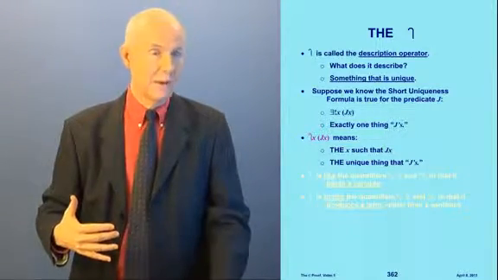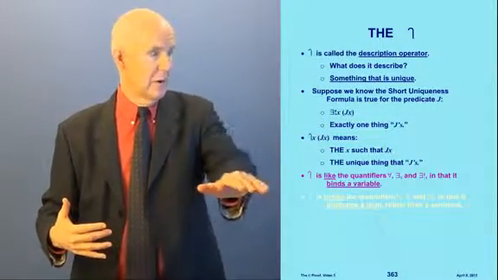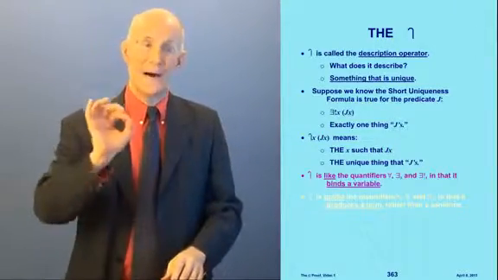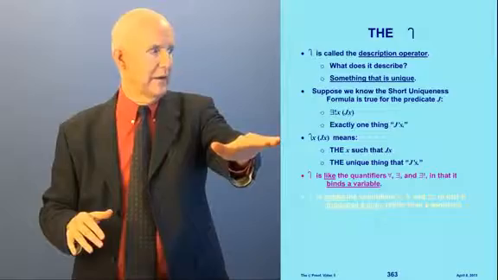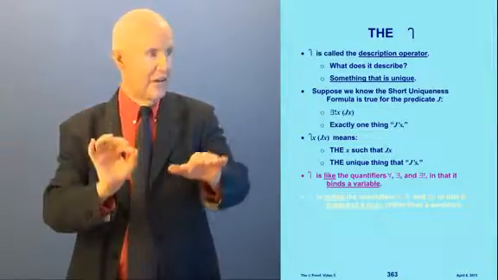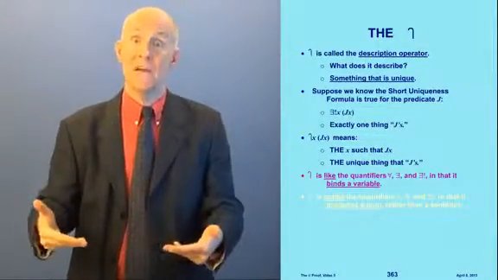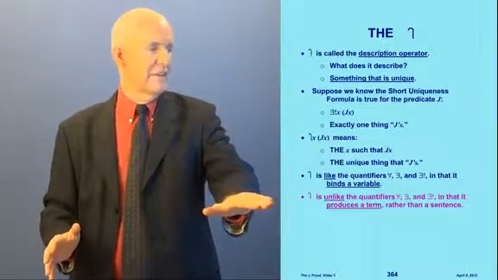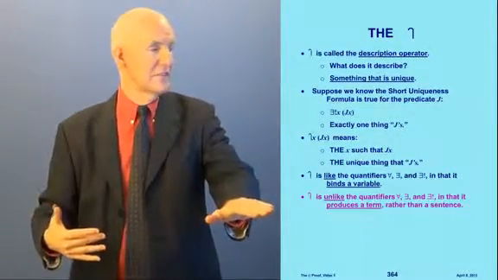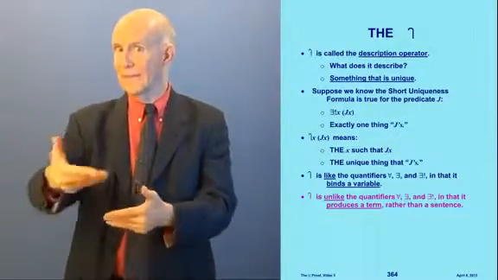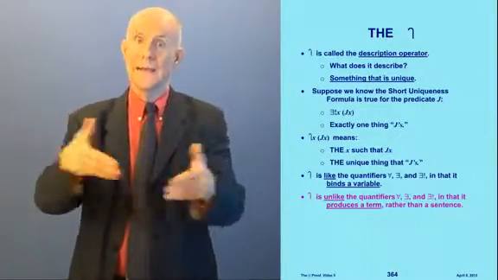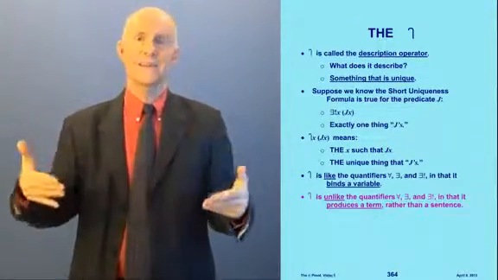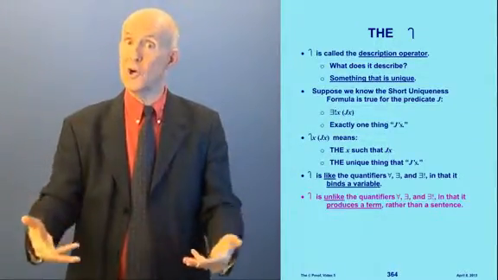But just talking about the grammar here, the syntax for a moment. The candy cane is like the quantifiers in that it binds a variable. See the X there? When we say the X such that JX, X is bound. It's a bound variable. It's not free. But it's unlike the quantifiers in that it produces a term instead of a sentence. When I say for all X stuff, I get a sentence. But when I say the X stuff, that's not a sentence. I get a thing. I get a term, not a sentence.